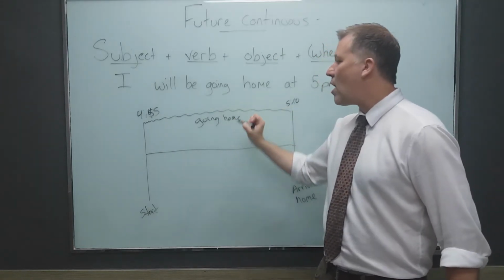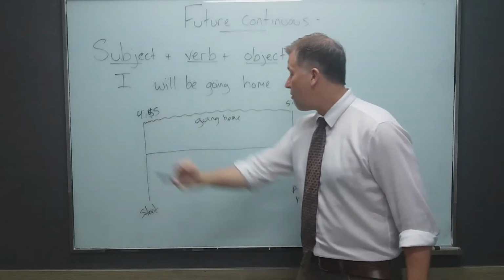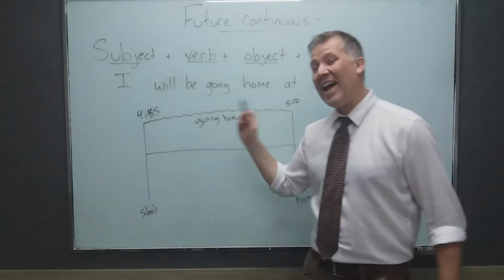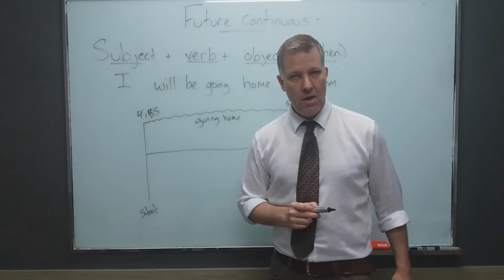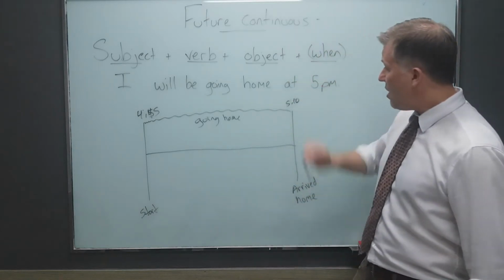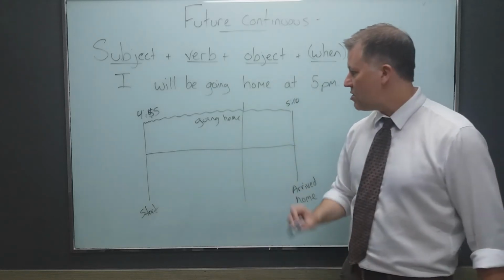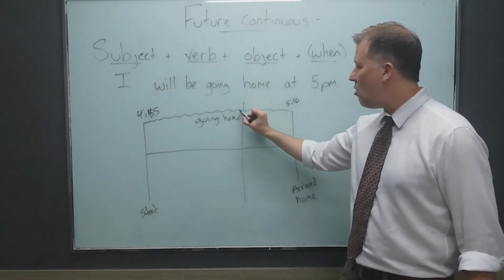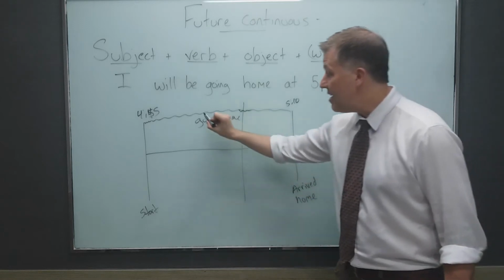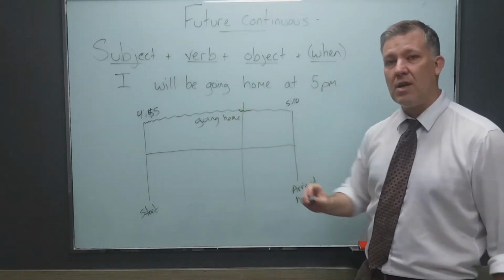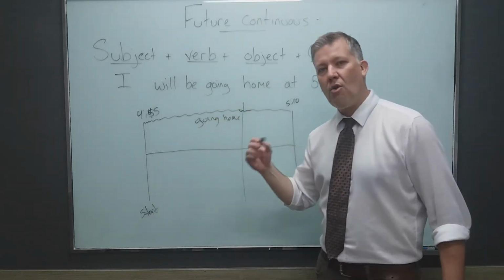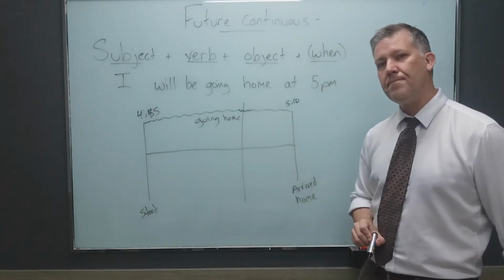Let's say I'm walking home, and it takes from 4:45 to 5:10 to actually get home. So at 5 o'clock, of course, let's say is about here. So I'm saying I will be going home at this time. Again, this action is still in progress. I haven't started and I'm not home yet at this time.